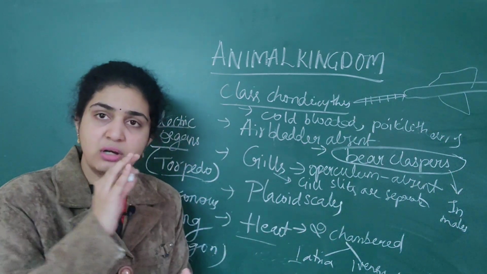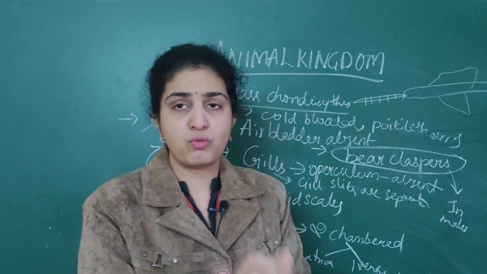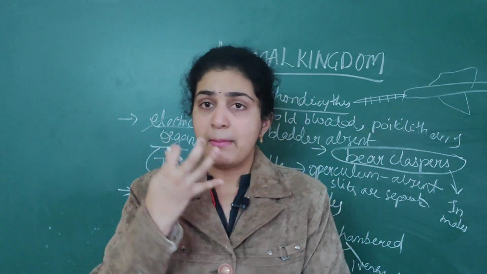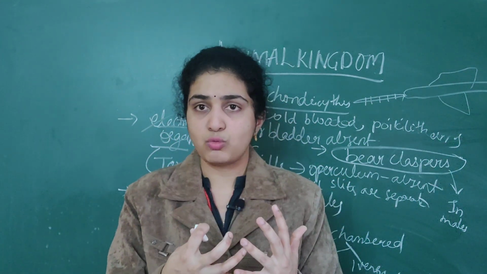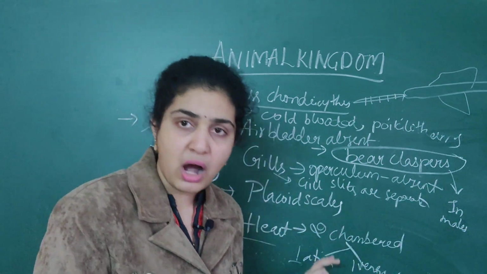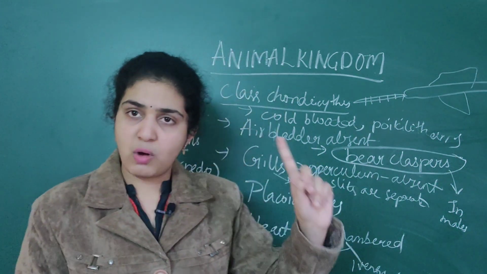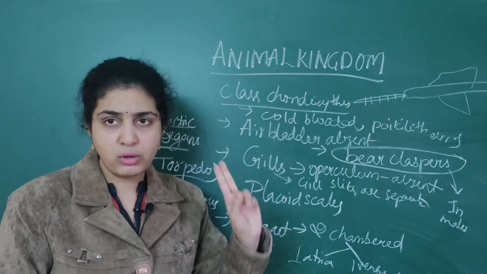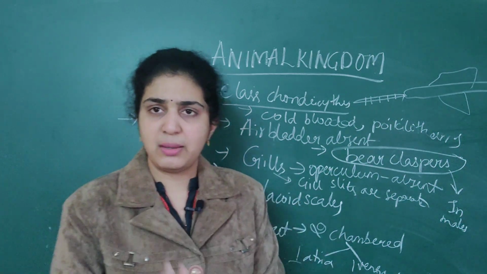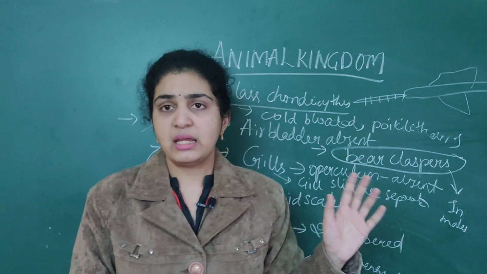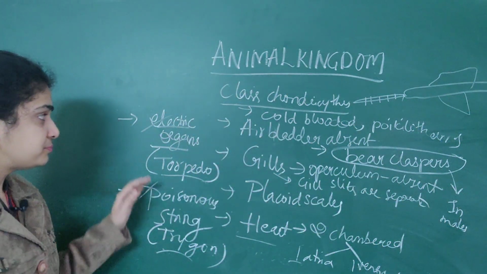Next, respiration is over, body is over, mouth and jaws are over. Then we will come to the heart. The heart is usually two-chambered, that is, one atrium and one ventricle. Only two chambers of the heart are present.